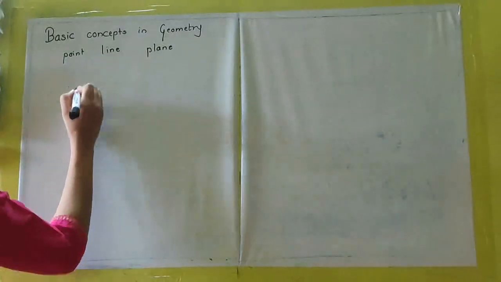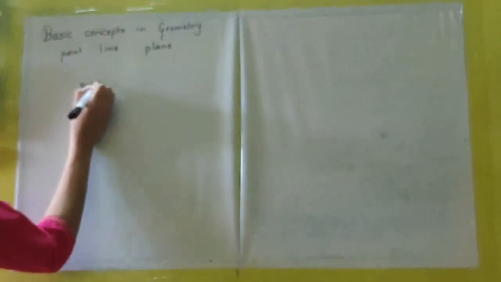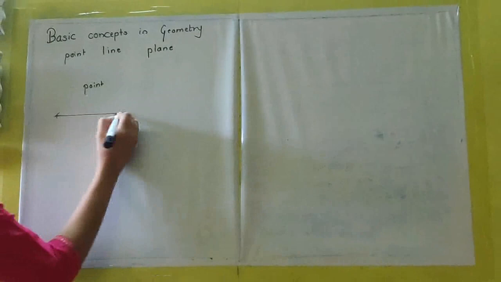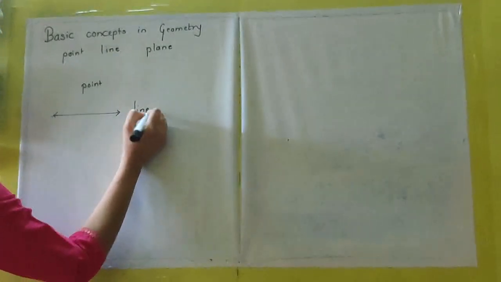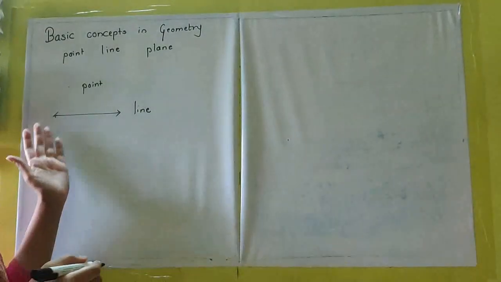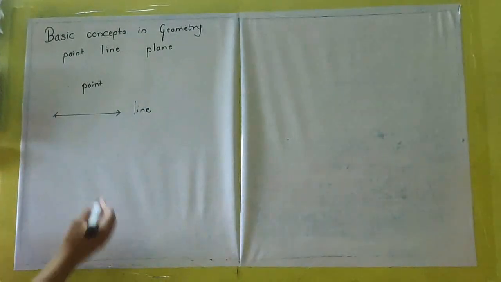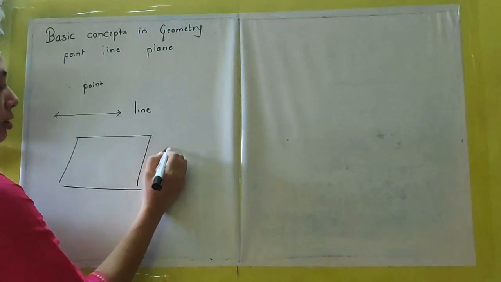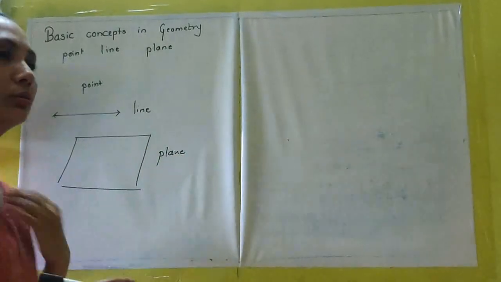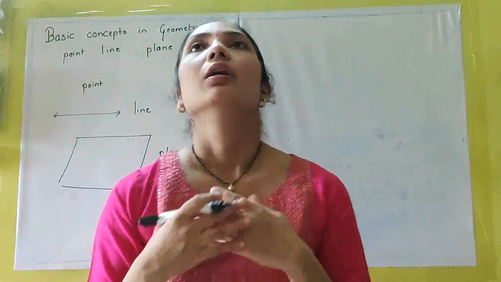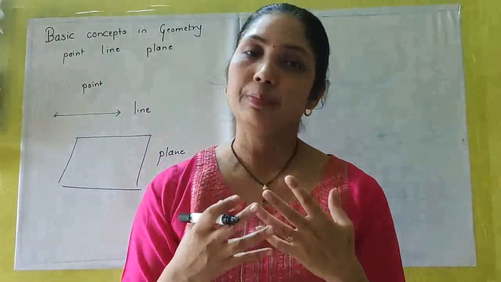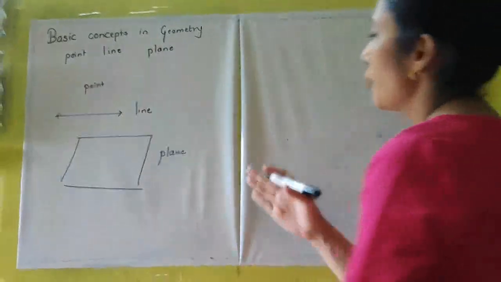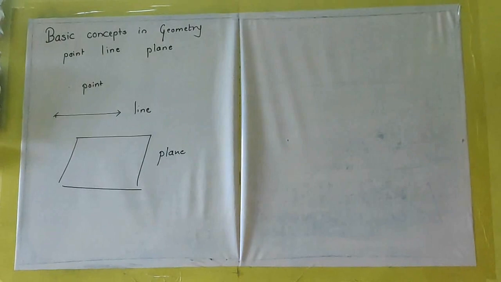This is point. Then this is line. Basically a line is something which can be extended on both the sides. And a plane is any surface. So your notebook is a plane. Your table is a plane. Your exam pad is a plane. So these all things fall into the category of plane.